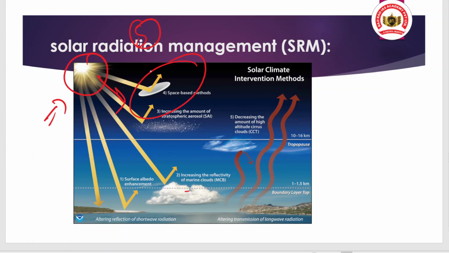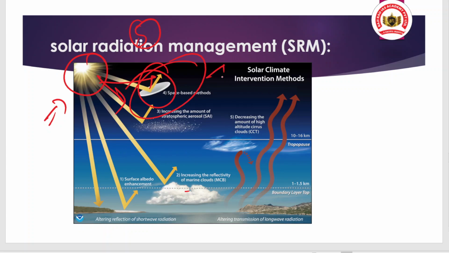Okay, so if we have a technique where we take a huge, big mirror and insert it into space, and that mirror reflects the incoming solar radiation, that means we will be having what? Less incoming solar radiation. And less incoming solar radiation means what? Our earth or our atmosphere will be less prone to heat, and less prone to heat means it may promote cooling. That is the point of this technology.